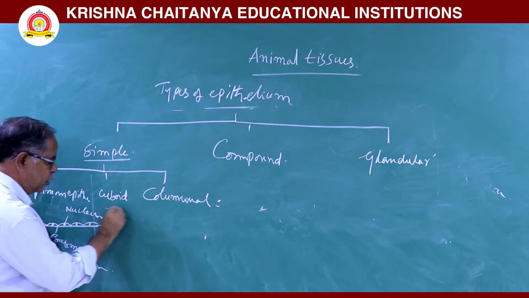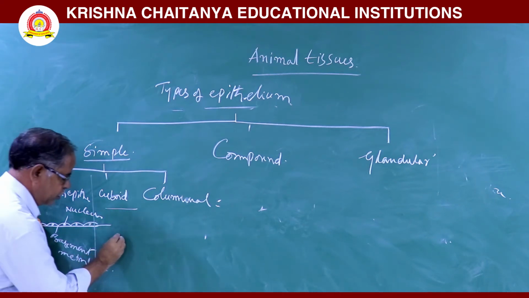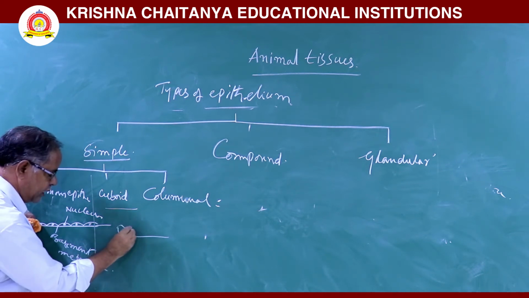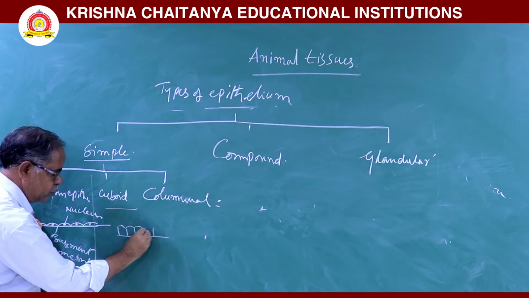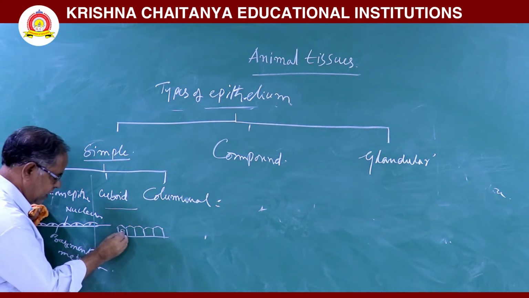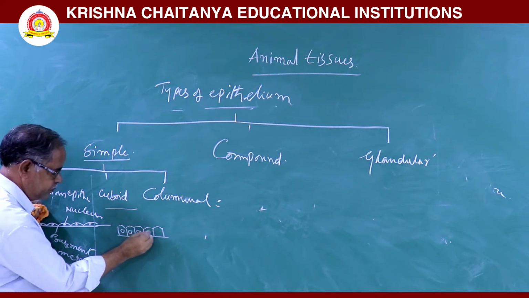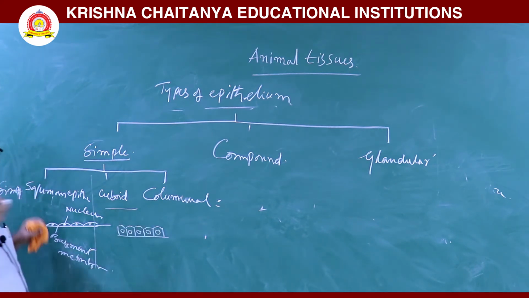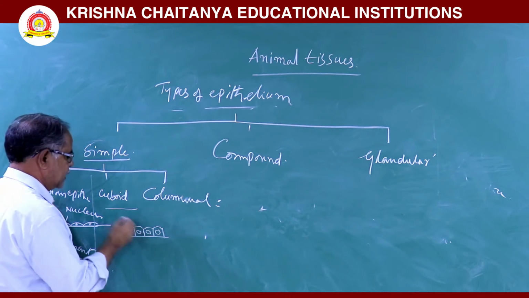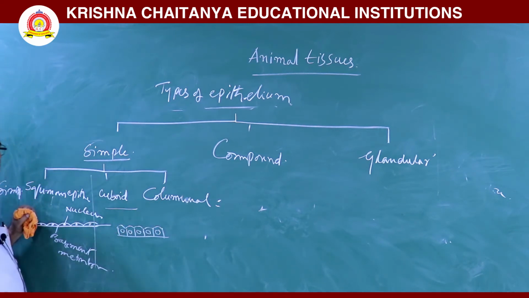Next, simple cuboid epithelium. In this simple cuboid epithelium, the cells are arranged on the basement membrane. These cells are cube-like in structure. In each cell, a centrally placed spherical, round nucleus is there. This type of epithelium is called simple cuboid epithelium.